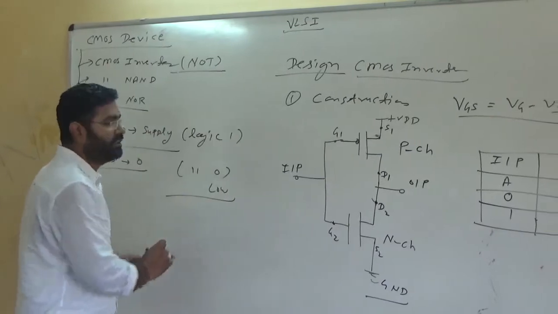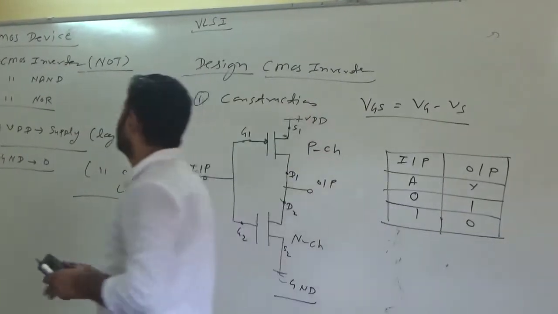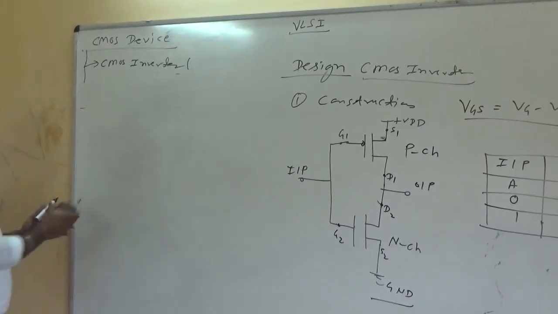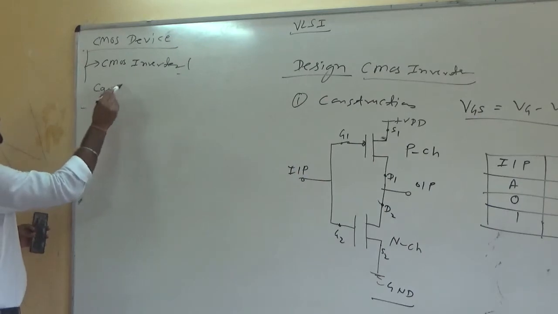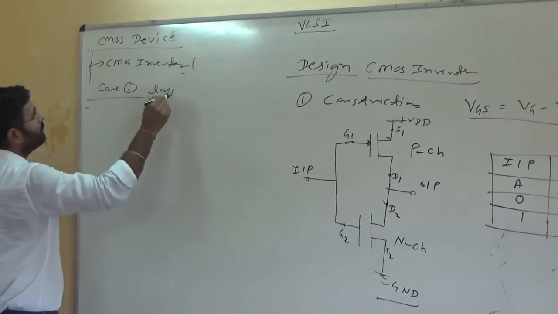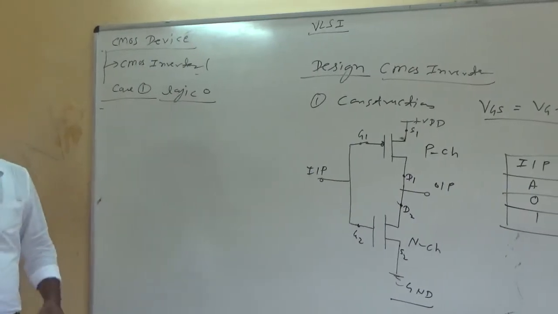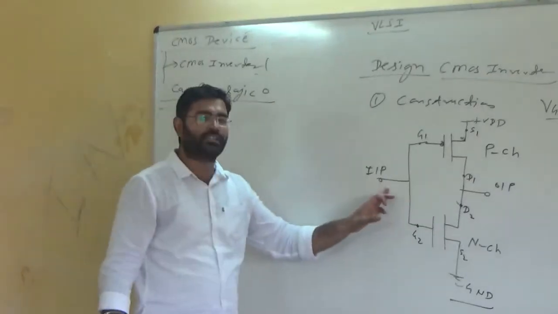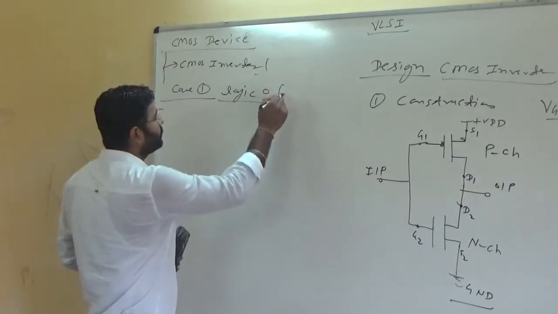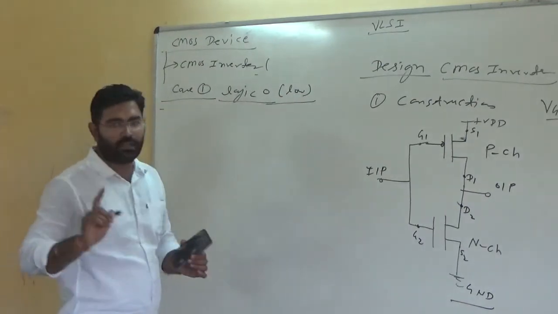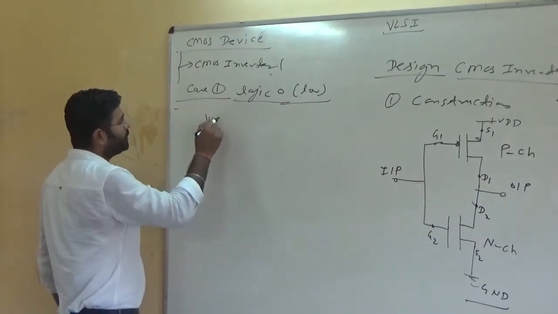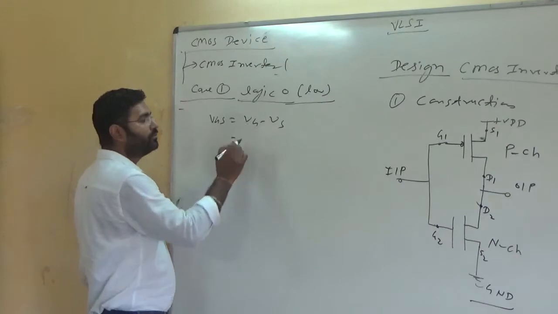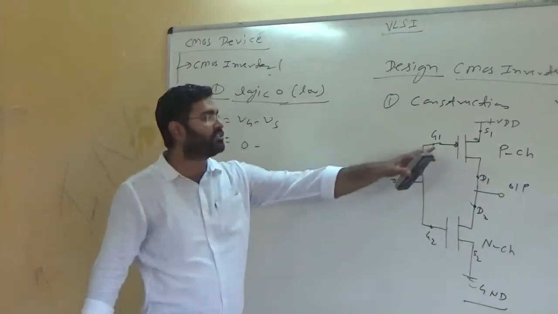Let's start. First, the initial level. Suppose, in the first case, we provide logic 0. Logic 0 means no input, ground input. This terminal is also connected to ground. This is the lower input. In such a condition, VGS equals VG minus VS, and VG equals 0 because we are giving a 0 input here.